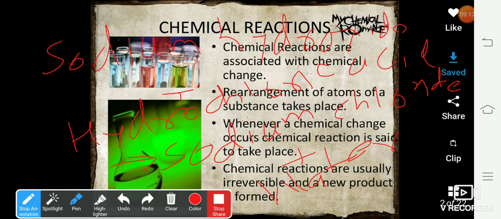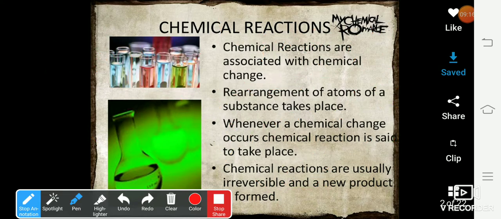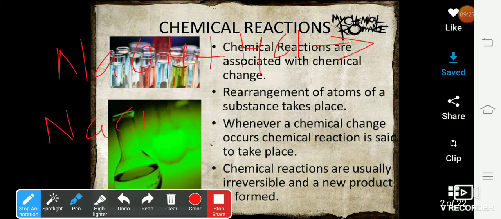So this is called a word equation. When I write the same equation in the symbolic form, like NaOH plus HCl gives you NaCl plus water, I have represented the same equation in the symbolic form. Therefore, the symbolic form would be called a chemical reaction.